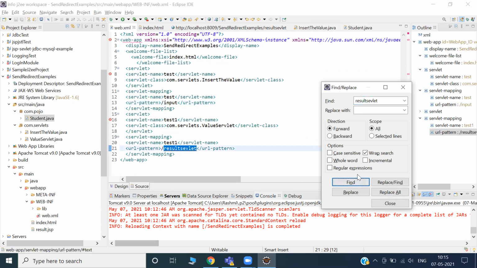Any doubt? I'm asking everyone. Any doubt up to now? Ajay, are you getting it? Yes, sir. Jyoti, are you getting it? Yes, sir. Okay, no worries. If someone is not able to understand, please let me know. I'll tell you. I'll keep on telling.